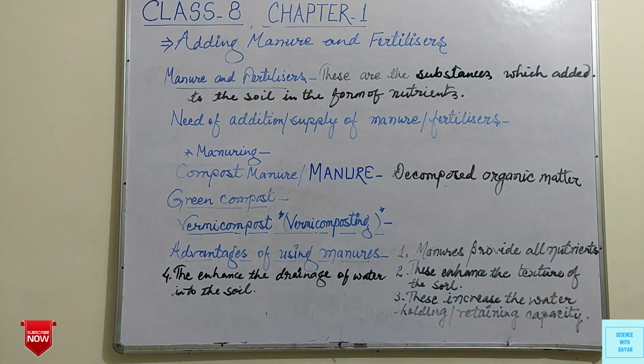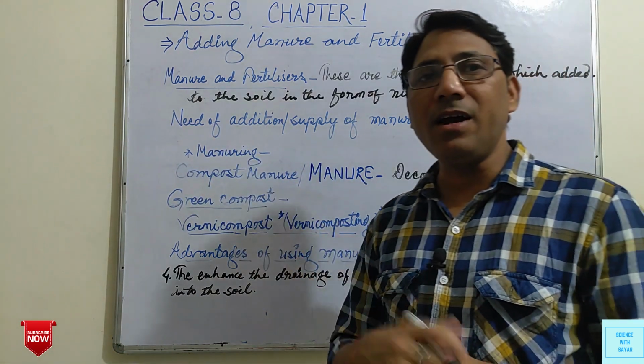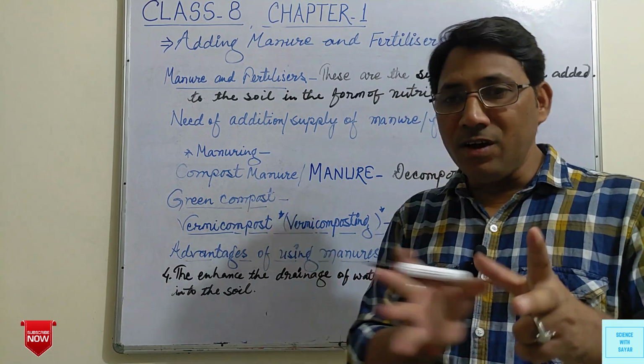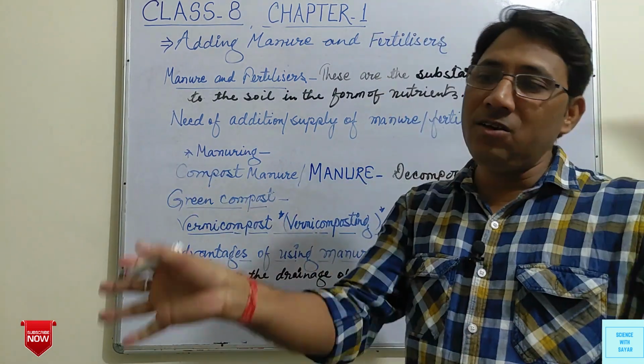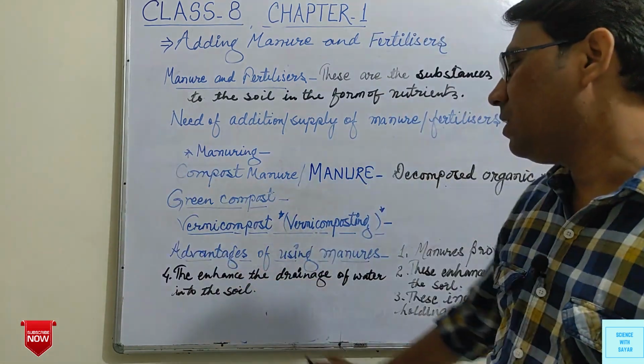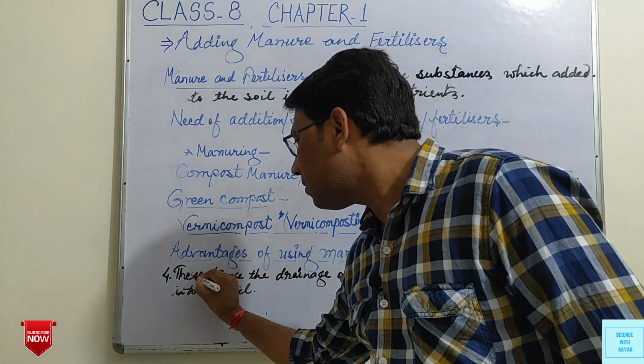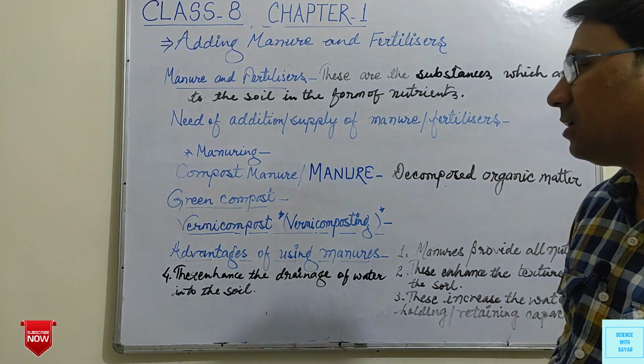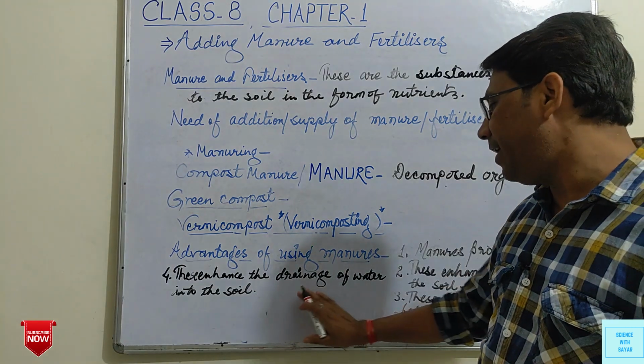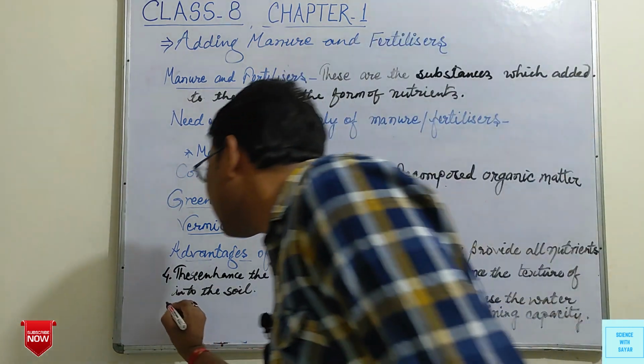It means water can drain, water can move in different parts of the soil. So the use of manures enhance the drainage of water.